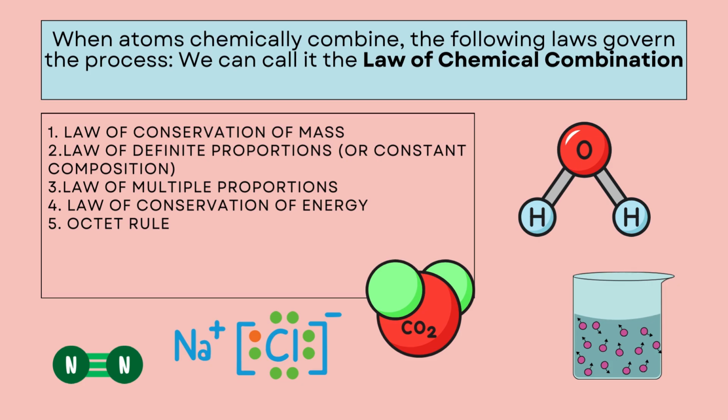When atoms chemically combine, the following laws govern the process. We can call it the law of chemical combination. They are: 1. Law of conservation of mass. 2. Law of definite proportions, or constant composition. 3. Law of multiple proportions. 4. Law of conservation of energy.